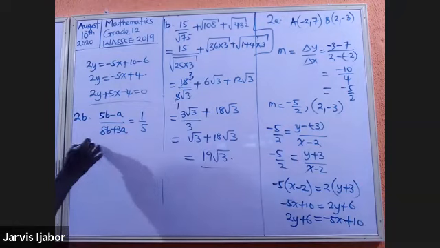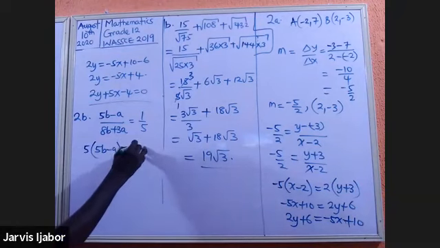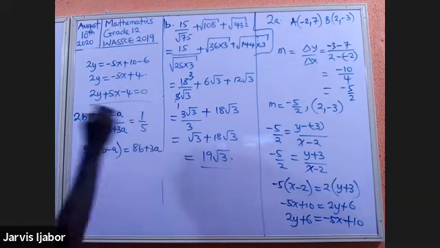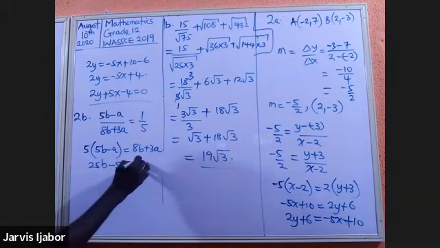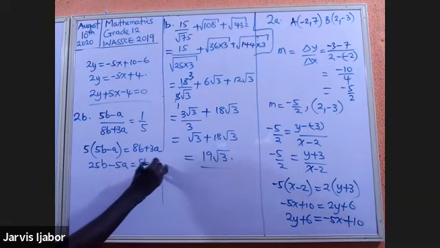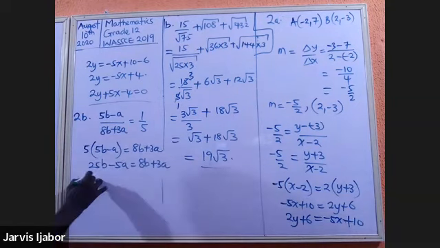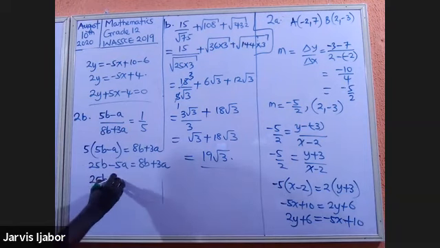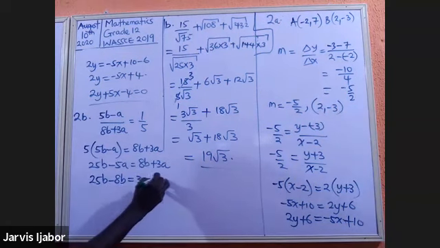So now 5 into 5B minus A will be equal to 8B plus 3A. So what does that give you? 25B minus 5A is equal to 8B plus 3A. And what I'm asked to do, we are told to find the ratio of A over B. So this will now be 25B minus 8B equal to 3A plus 5A.